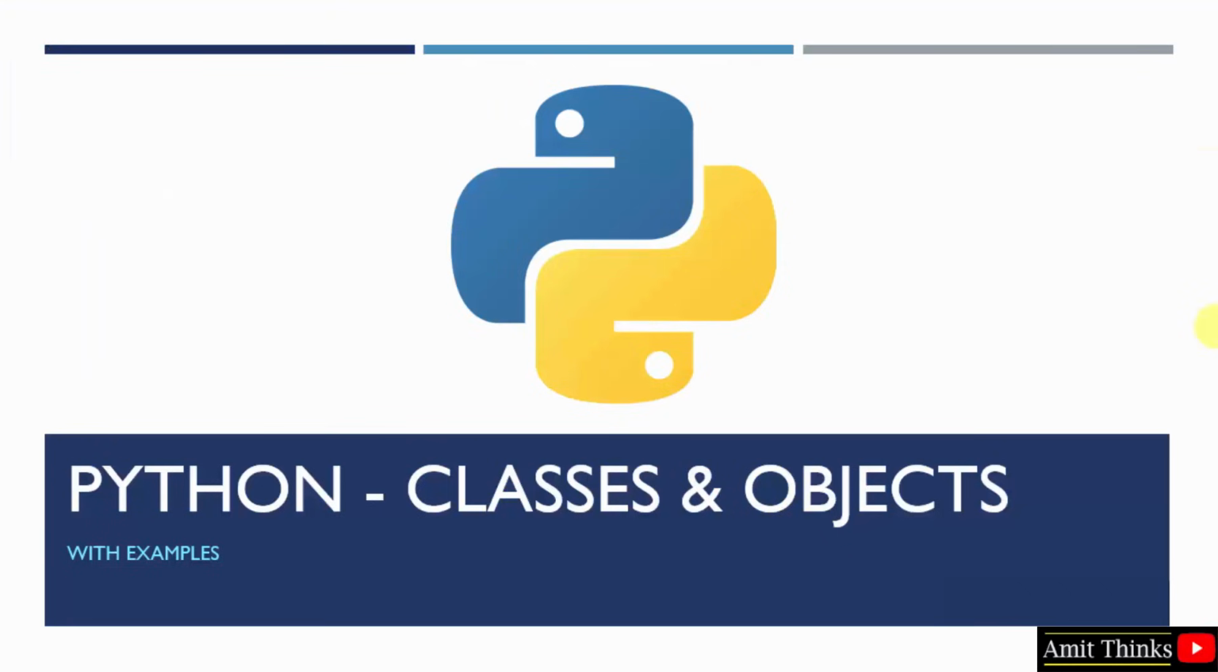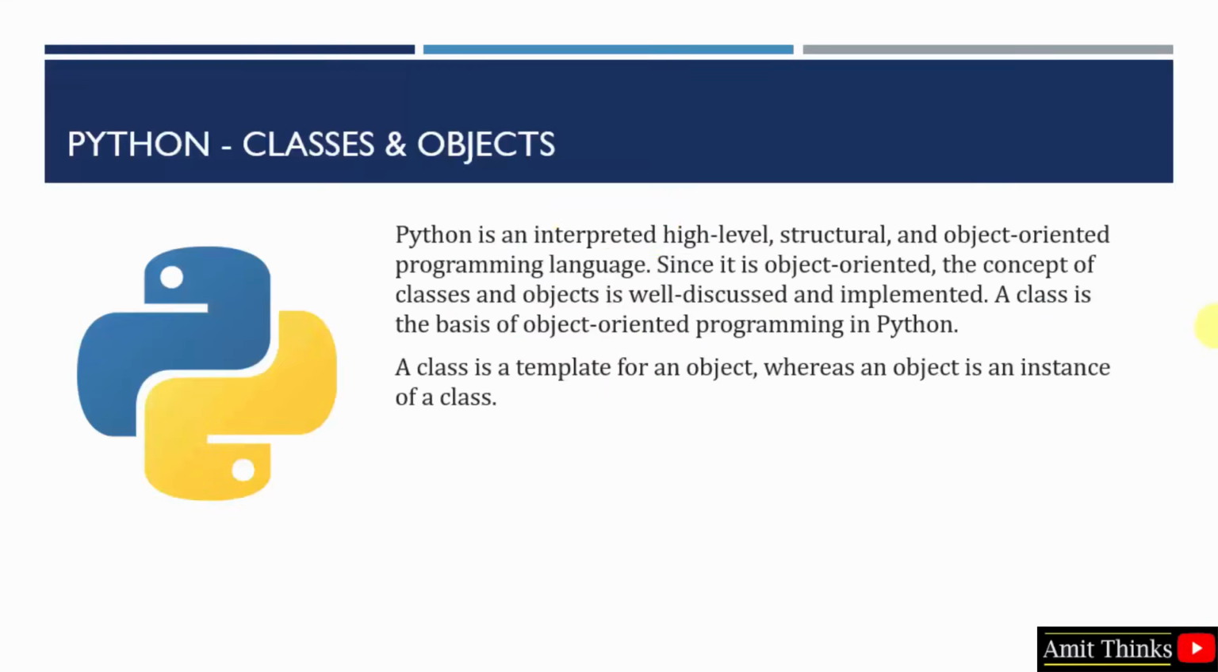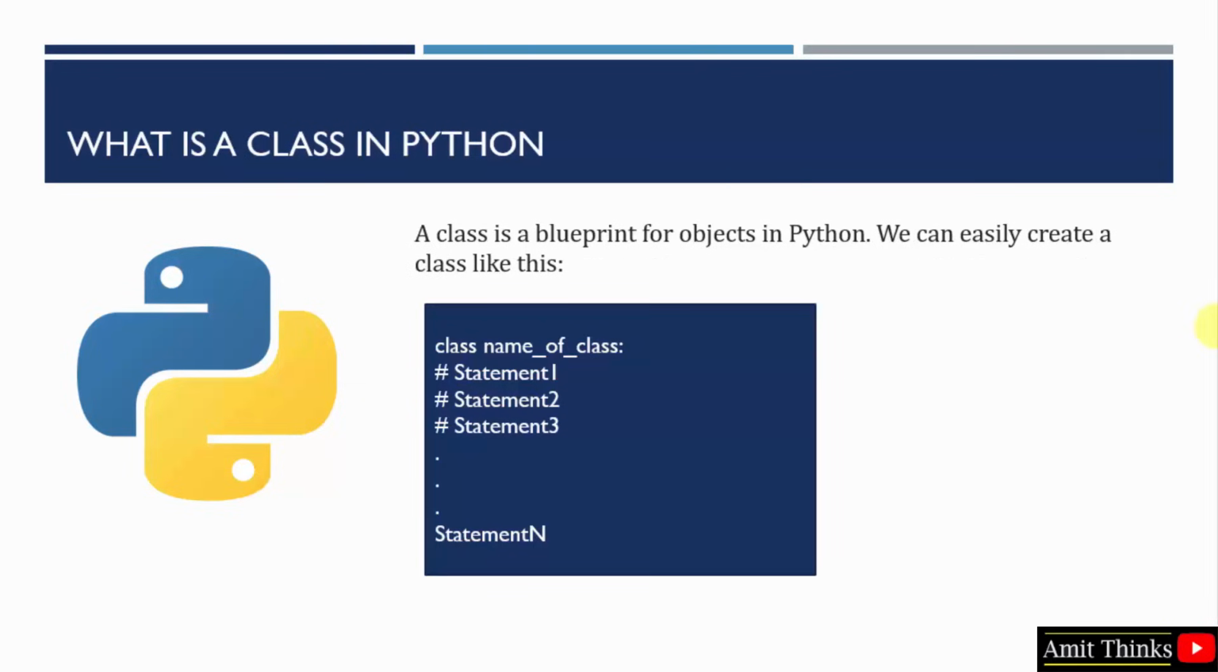In this video we will learn about classes and objects in Python. With that we will see some examples also. Let's begin. At first, what is a class? As you know, Python is an interpreted high-level structural and object-oriented programming language. So since it is object-oriented, classes and objects are also part of it. Okay. Class is a template for an object, whereas an object is an instance of a class. Class is a blueprint for objects in Python.